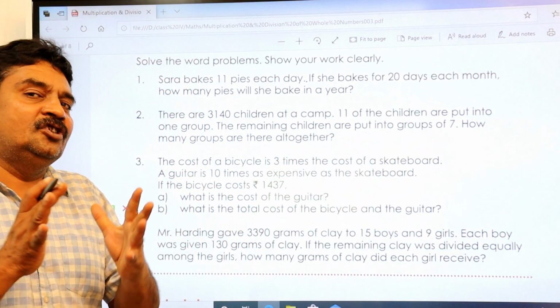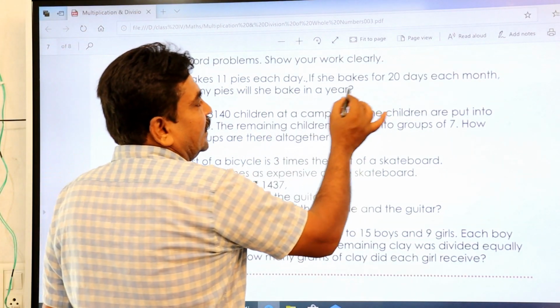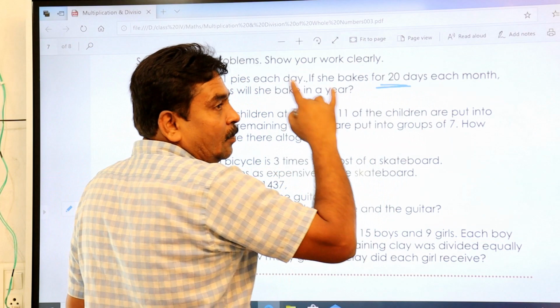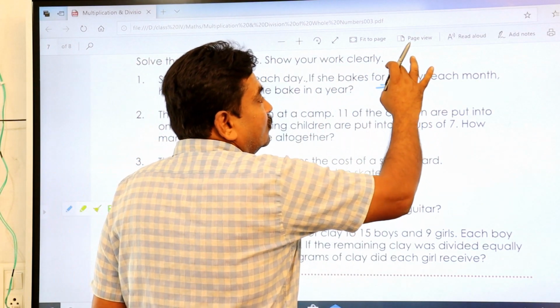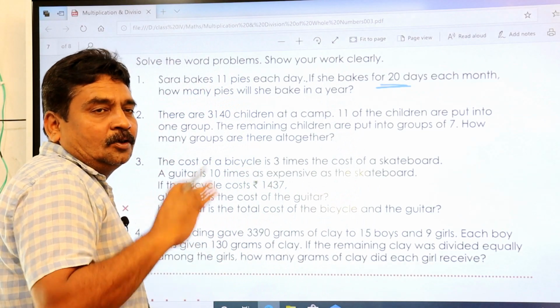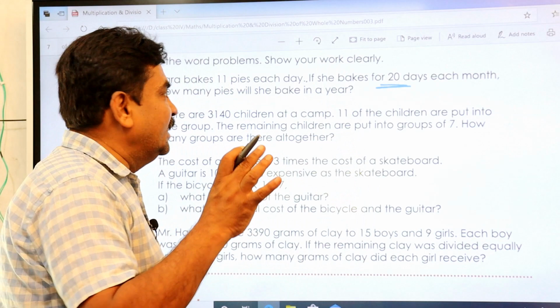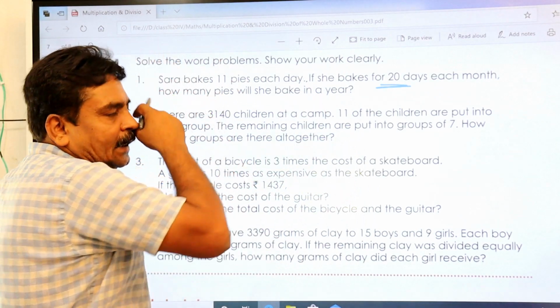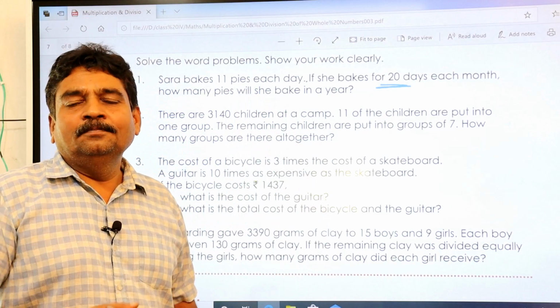So first you have to change it to 1 year. See, 20 days in a month. So how many months are there? 12 months. So 12 months into 20 you should do it. Those many days, again you multiply with 11 pies. So this is your practice problem.